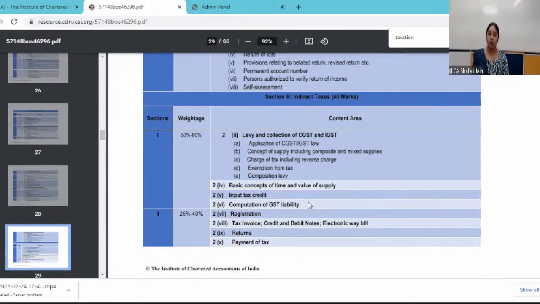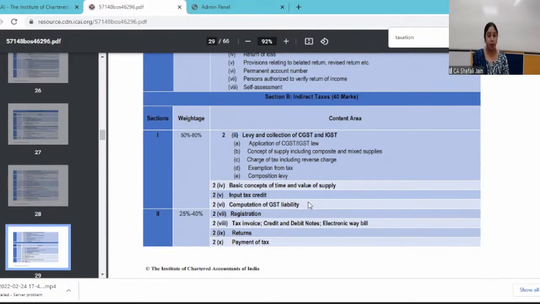Then the exemptions. You should know whether a particular activity or a transaction is exempt from GST or not. That you will come to know from the exemptions. So exemption of tax is very important. So every topic in this section is very important to compute the net GST liability. If you have to compute the net GST liability, you have to be thorough with all the provisions.